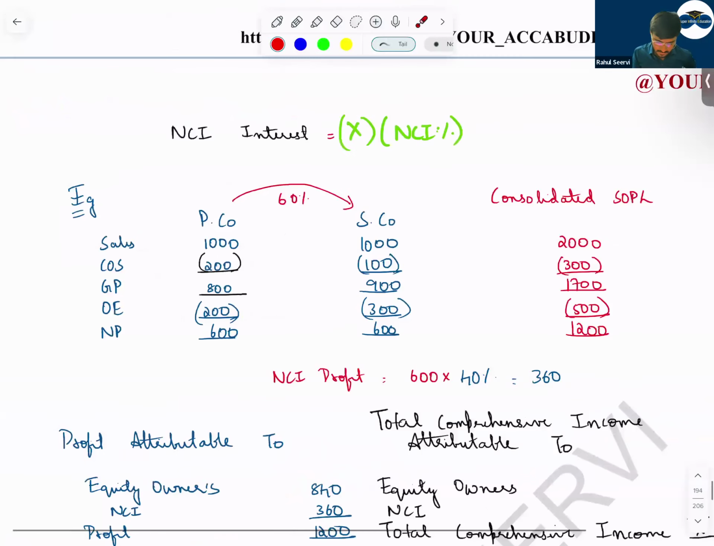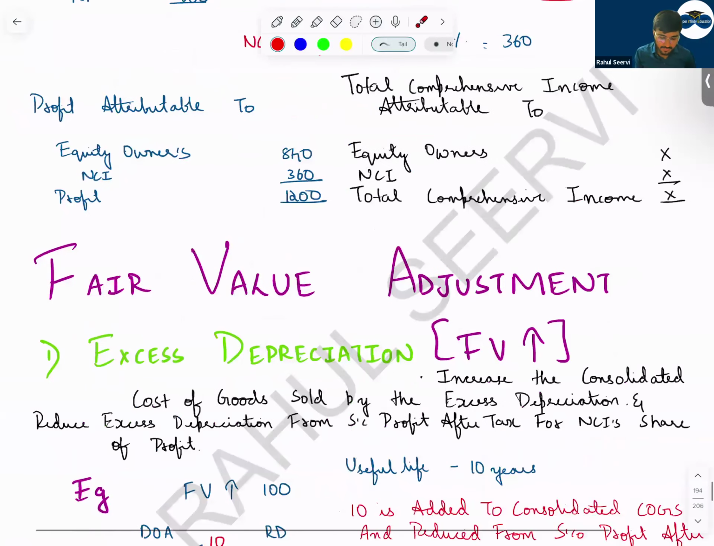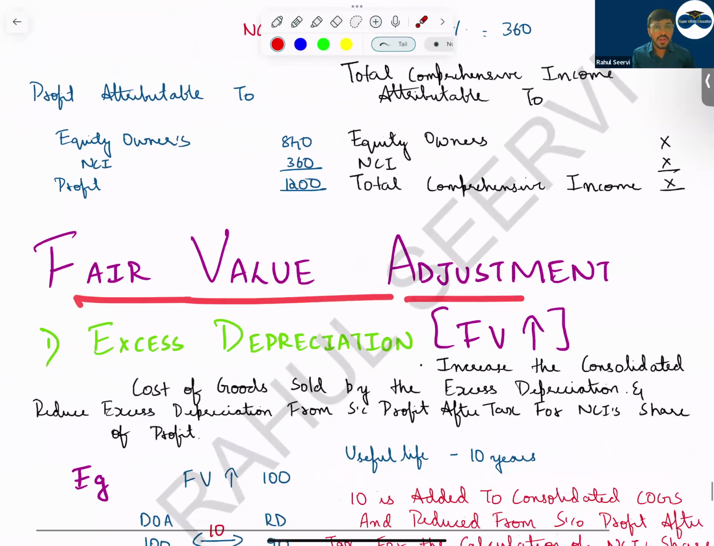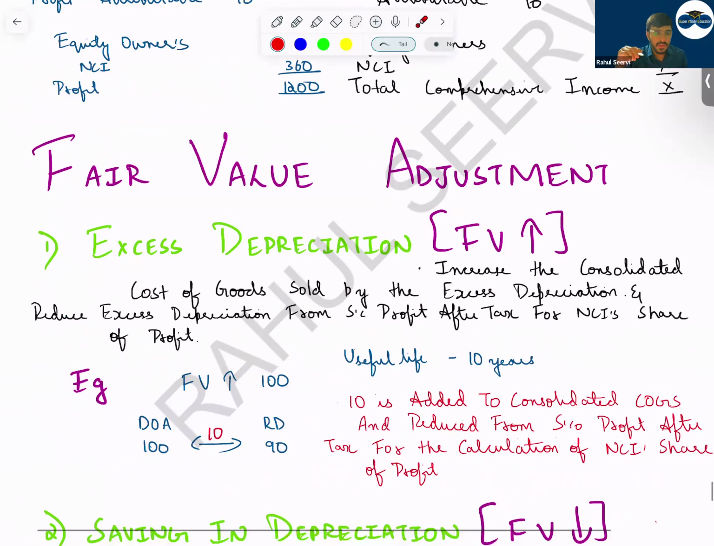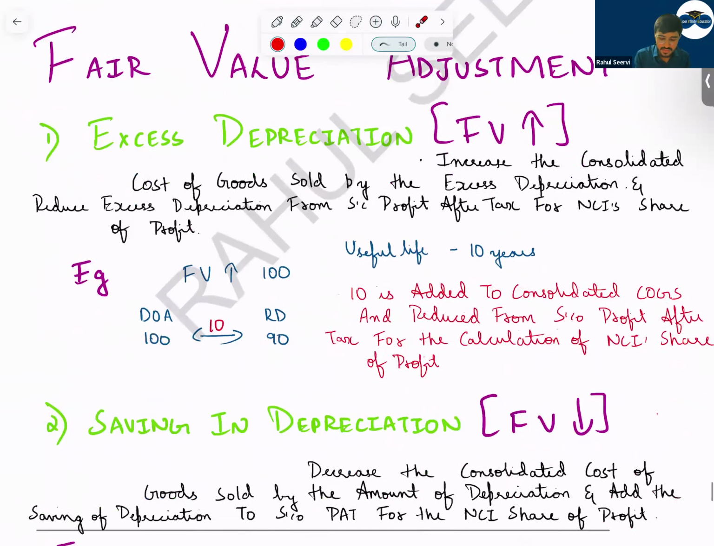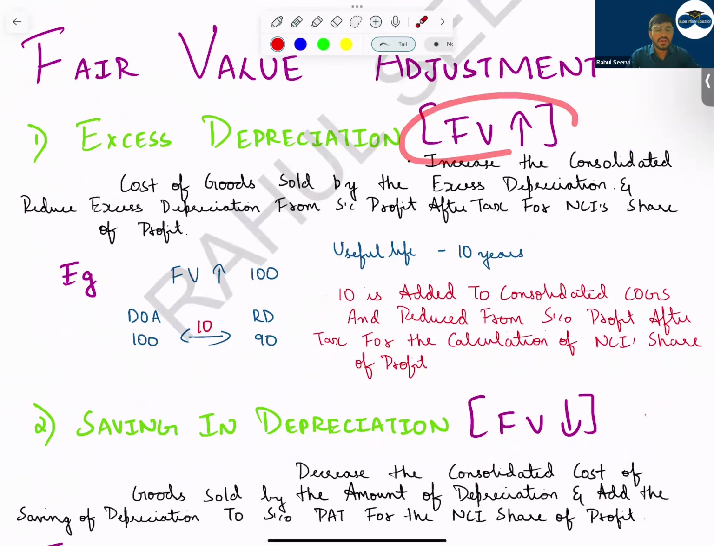Now see, fair value adjustment. Whenever there is an increase in the value of the asset when we acquire, can I say excess depreciation will be there? That excess depreciation will take a hit for the subsidiary company. So I say the fair value is increasing. If the fair value is increasing, that means the depreciation will increase. If the depreciation is increasing, profits will come down. So this 10 is an increase in depreciation. We have to reduce the profit.